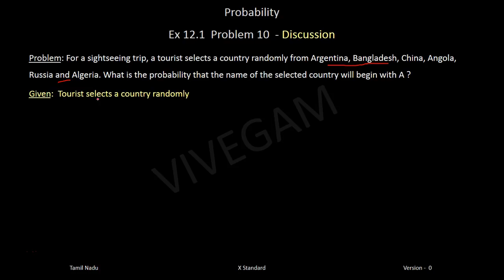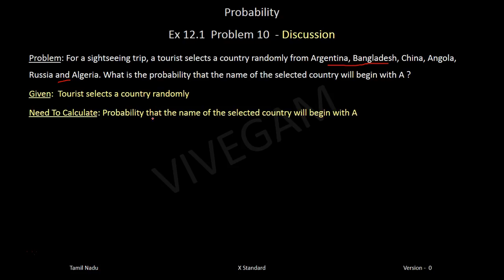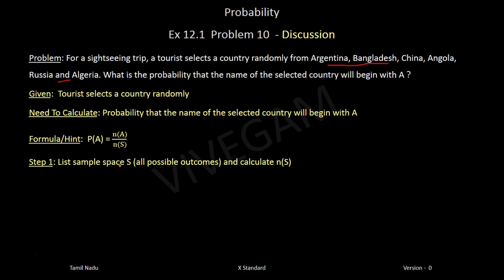So, what is given? A list of countries. The probability that the name of the selected country will begin with A, that is what we are asked to calculate. As usual, probability of A is n of A by n of S. So, list the sample space. What is the sample space? This is the sample space.